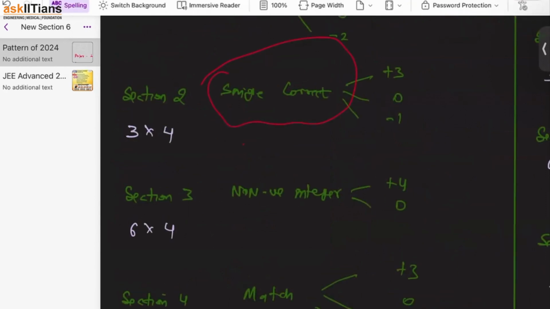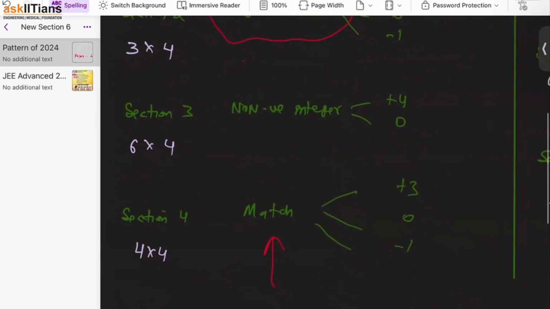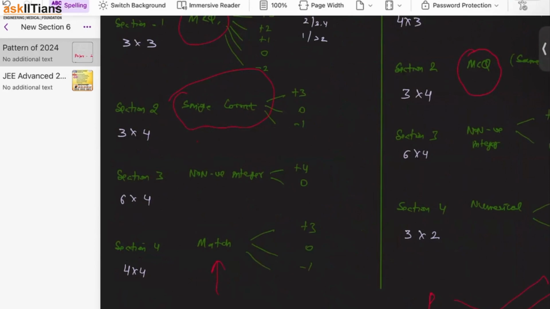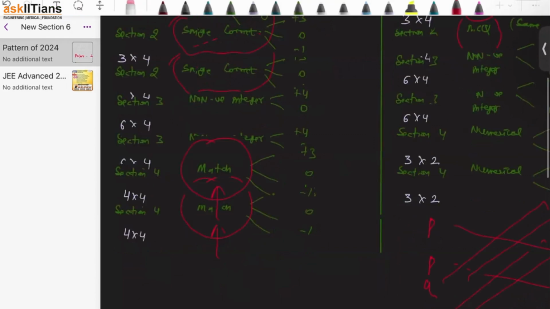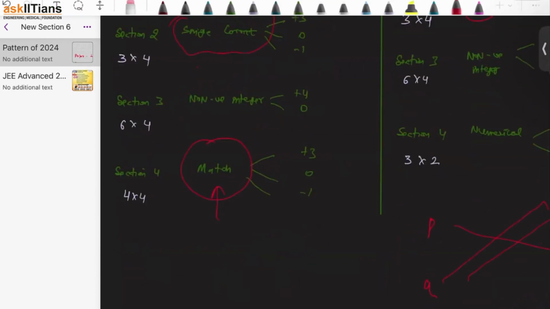Now in the previous year, they have changed their pattern drastically, and they're asking the match the column similar to a single correct. Now here you have to understand, it is very important. Should I solve a match, sir, or should I solve a single correct? I will solve a single correct. Why? Because in this match, what happens? Inside this match itself there are 4 questions.